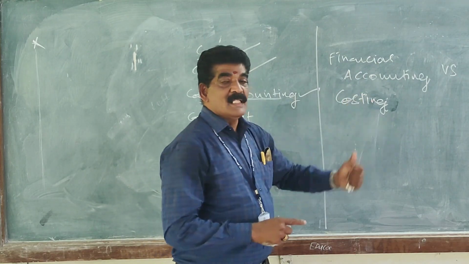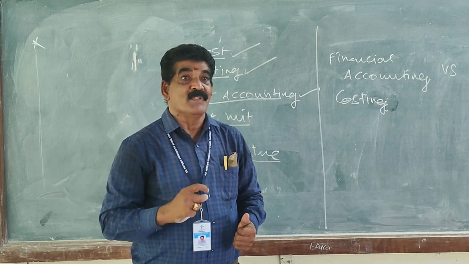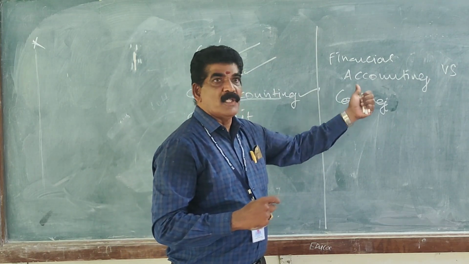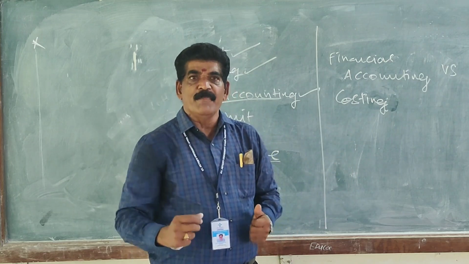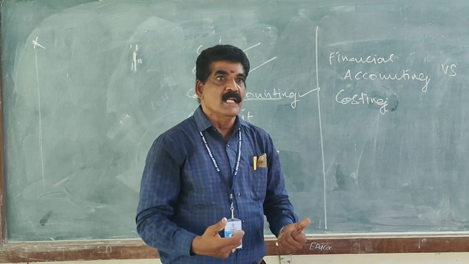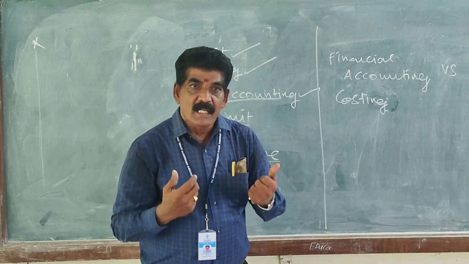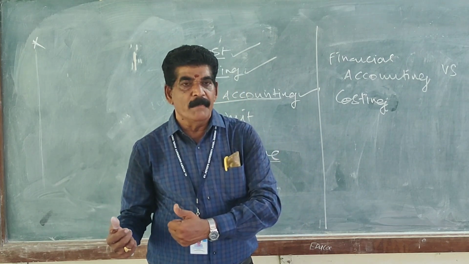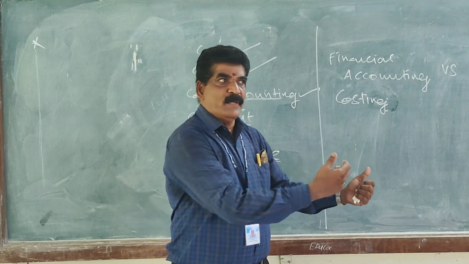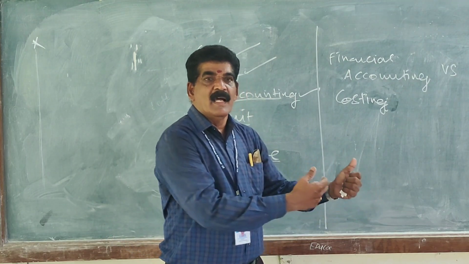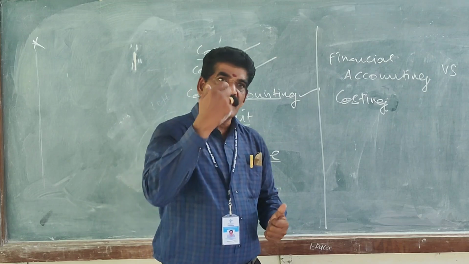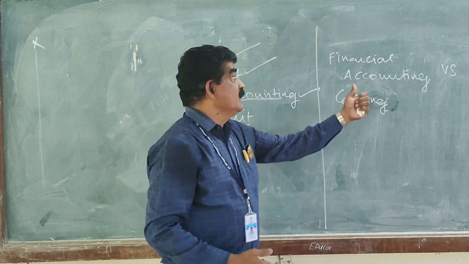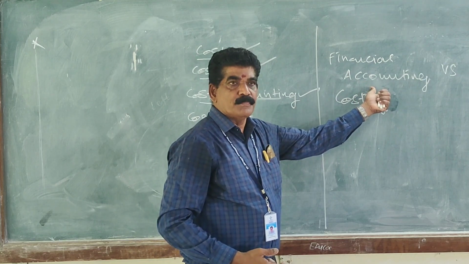Financial accounting is a periodical reporting system. At the end of every financial year, we get the report. What about the gross profit? By preparing the trading account. What about the net profit? By preparing the profit and loss account. What about the financial status of the business? By preparing the balance sheet. These are all activities carried out at the end of the financial year. That is, it is a periodical reporting system.